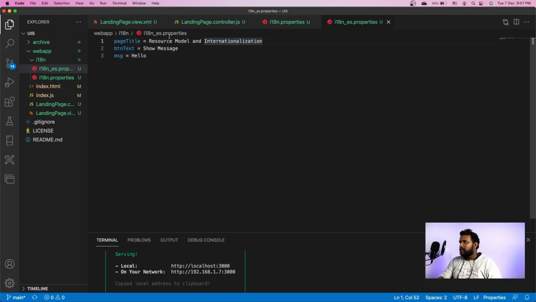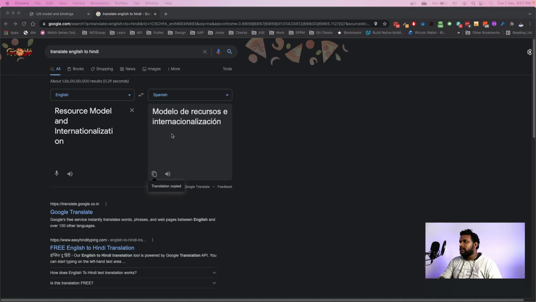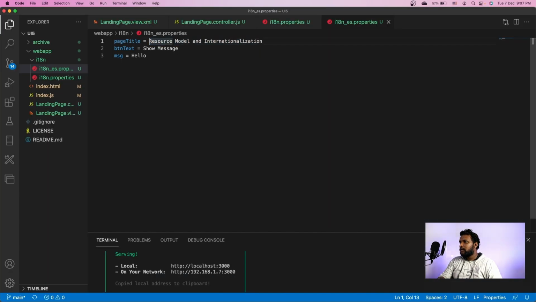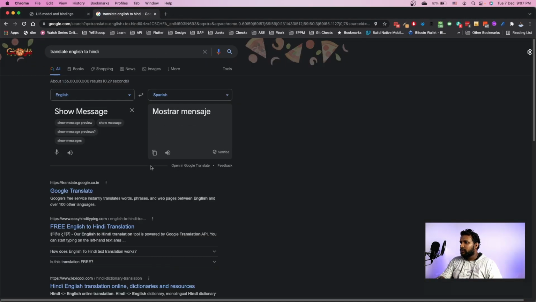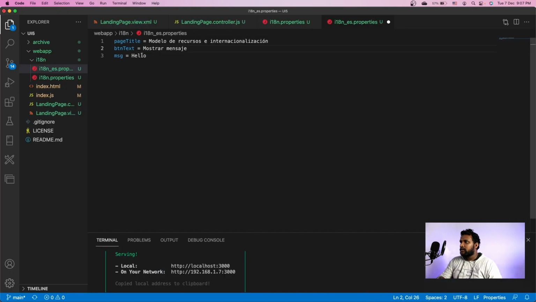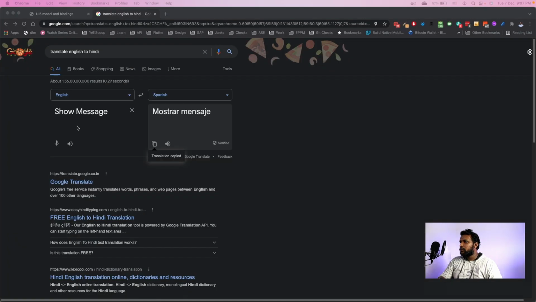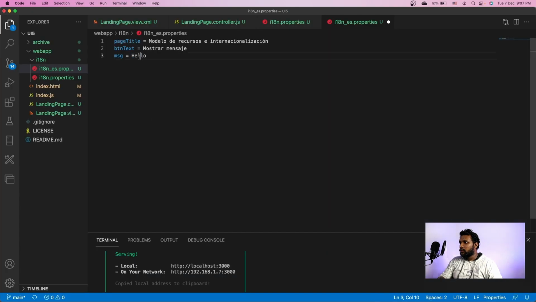I'll copy my text, resource model and internationalization, and let me just translate it. So this is the new text. I have no idea what it says. Perfect. Let me change the show message into the new text, which is this over here. Let me change hello into voila. So with this in place, I can save it.